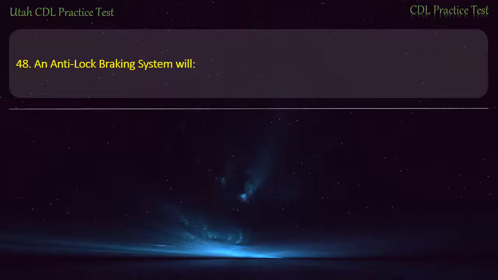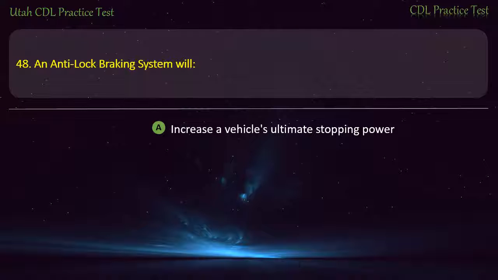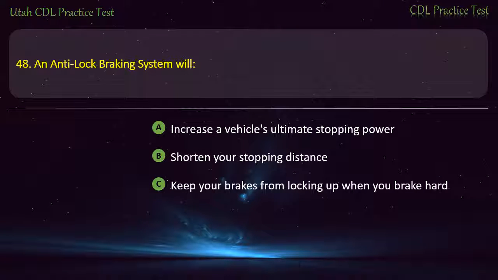Question 48. An anti-lock braking system will increase a vehicle's ultimate stopping power, shorten your stopping distance, keep your brakes from locking up when you brake hard, let you drive faster. Answer. Keep your brakes from locking up when you brake hard.